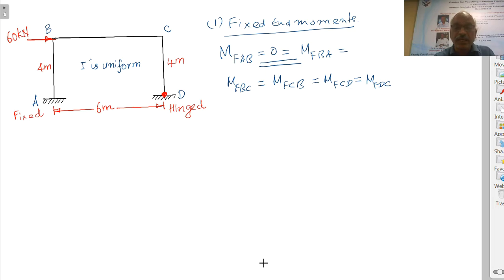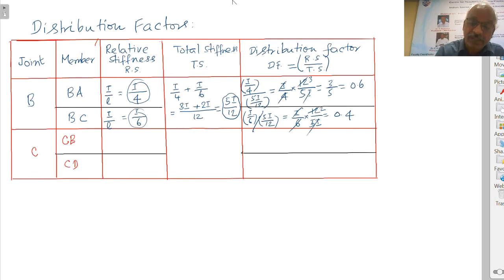Coming to CD, length is 4 meters, I is uniform, but the far end is hinged. Therefore, it is 3/4 of I by L, 3/4 of I by 4.